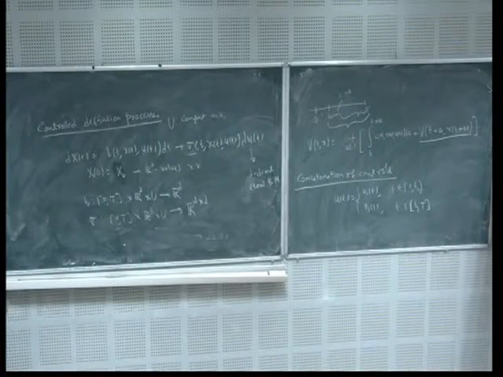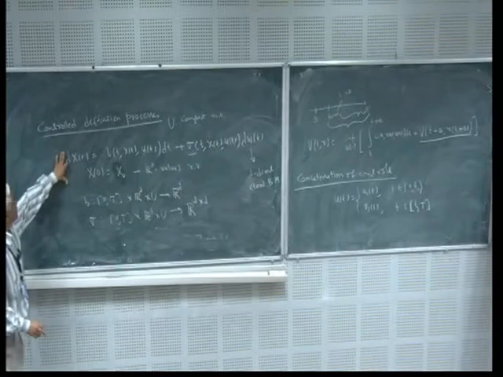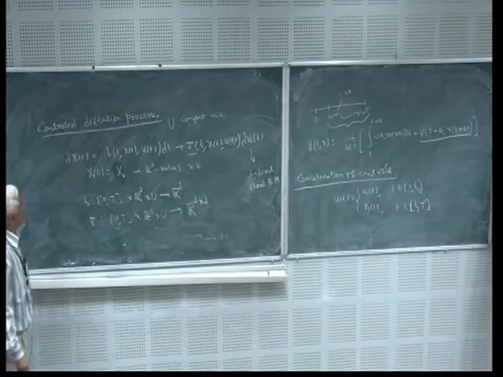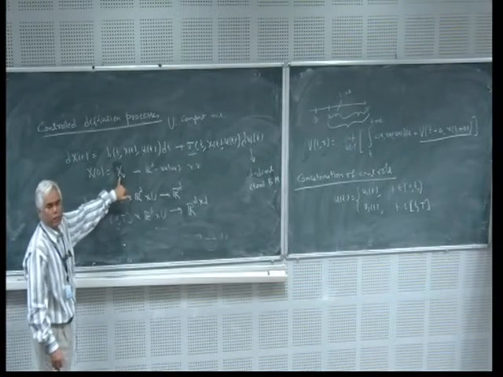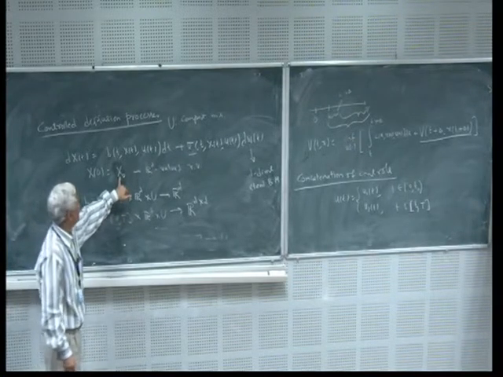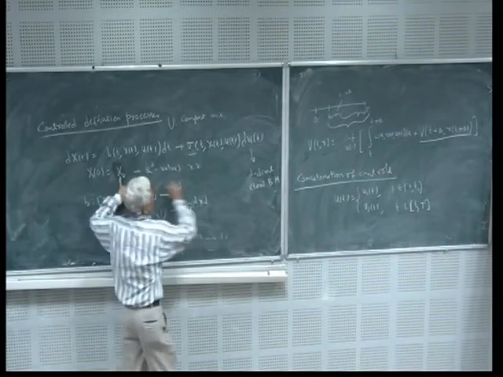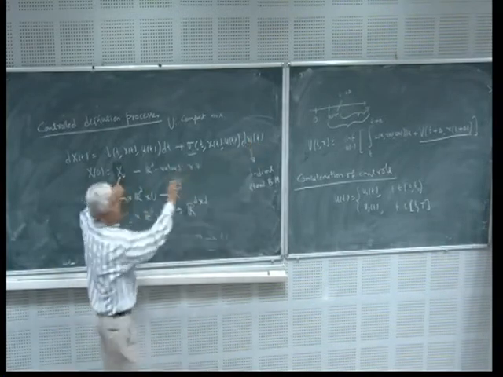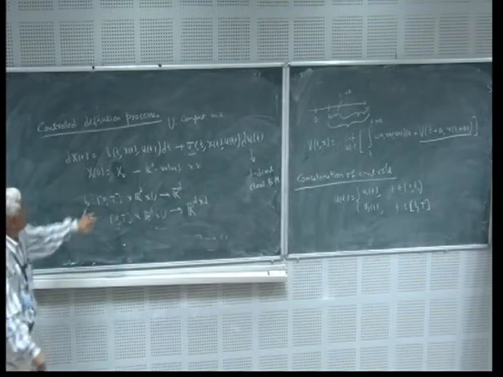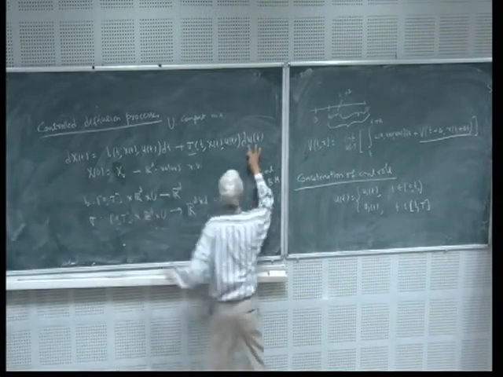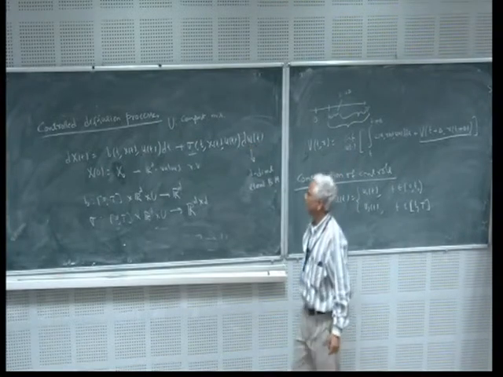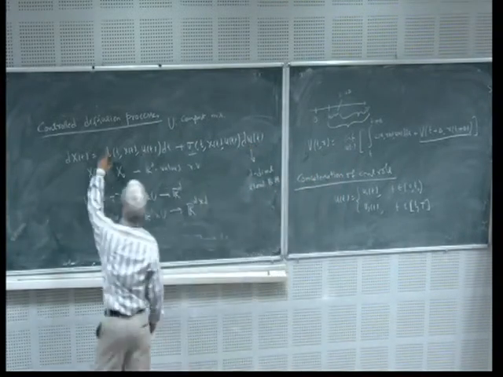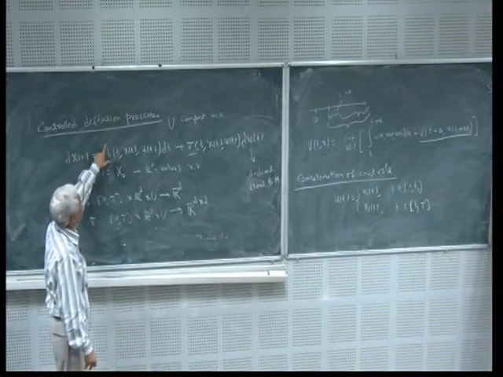Now we have to make some assumptions. To ensure that this has a unique solution, how do we ensure that? First thing we have to ensure is that x_0 is square integrable. Then I have to ensure that the initial condition and the Wiener process do not interfere with each other. In other words, x_0 and this Wiener process are independent of each other. That condition I have to give. Then we have to assume conditions on B.